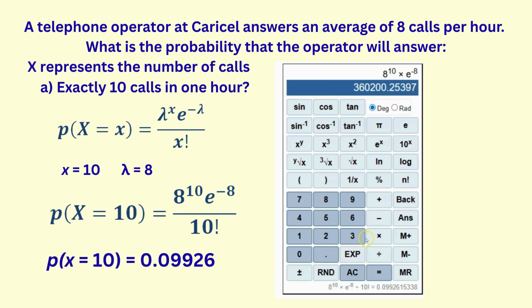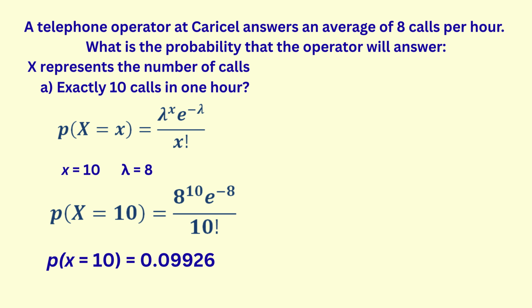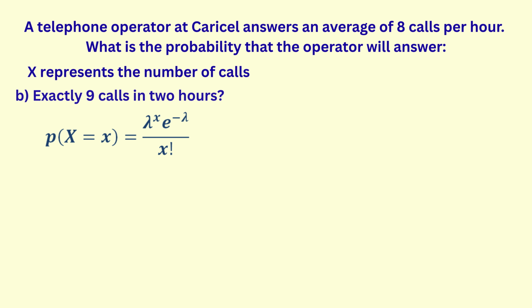Punch the division sign, then press 10, then the factorial button with the exclamation sign, then press the equal sign, and we get our answer, 0.09926.